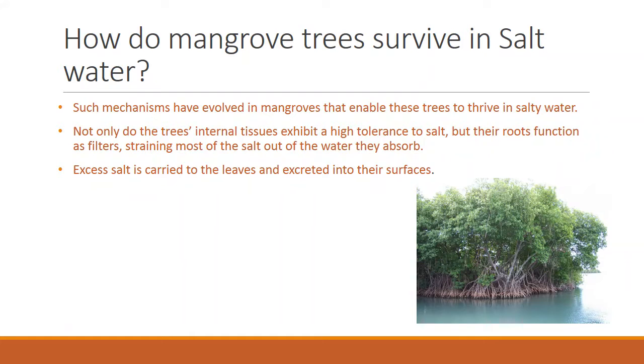Now we will see how do mangrove trees survive in salt water. Such mechanisms have evolved in mangroves naturally that enable these trees to thrive or flourish in salty water. Not only do the trees' internal tissues exhibit a high tolerance to salt, but their roots function as filters, straining most of the salt out of the water they absorb. Excess salt is carried to the leaves and excreted onto their surface.